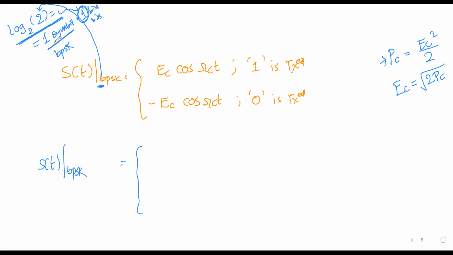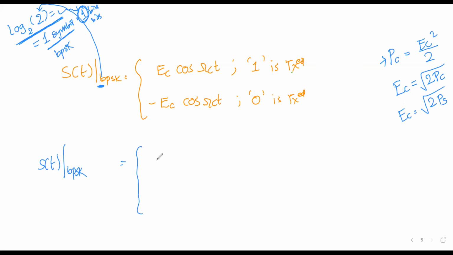Right? So what I will write here, this Ec can be written, just a change of notation, as root of 2 Ps. I will write it as symbol power rather than carrier power, because one bit is equal to one symbol. There is no problem.